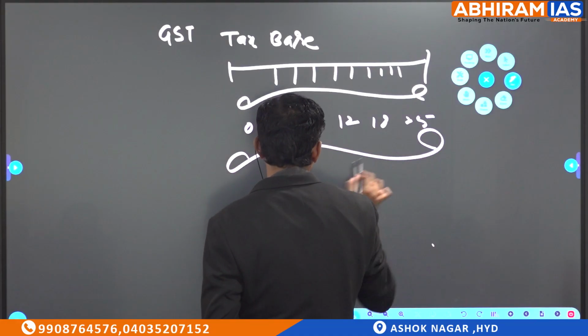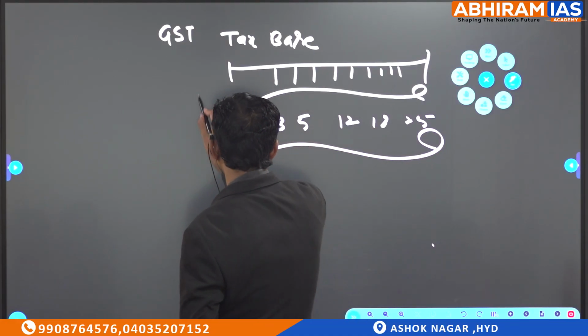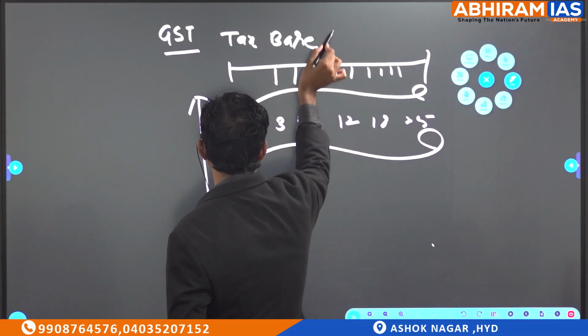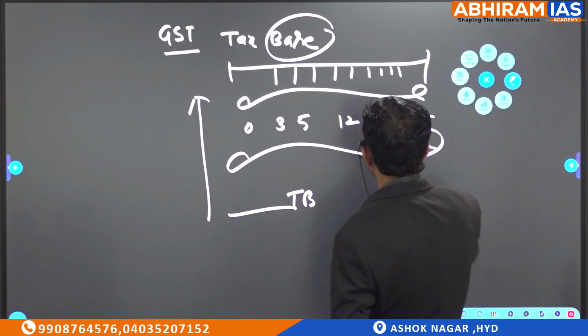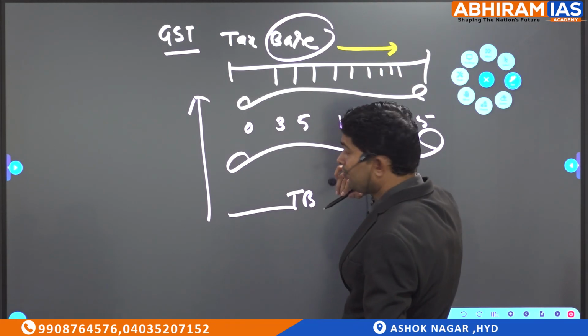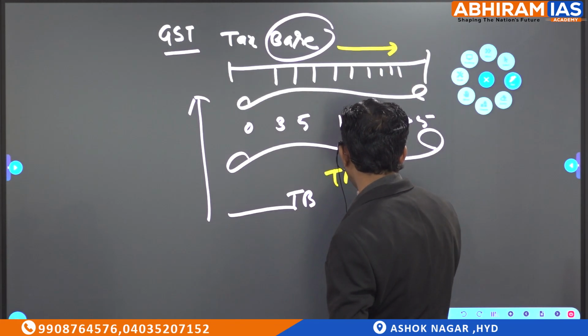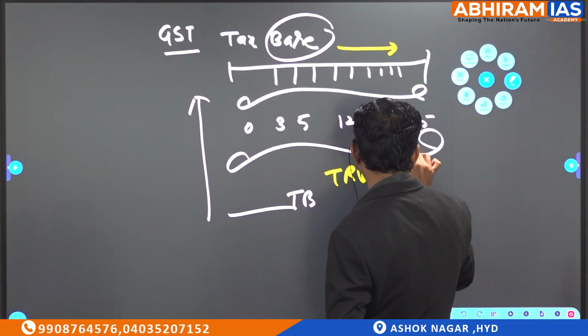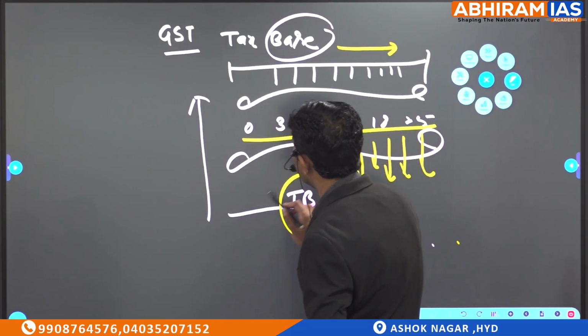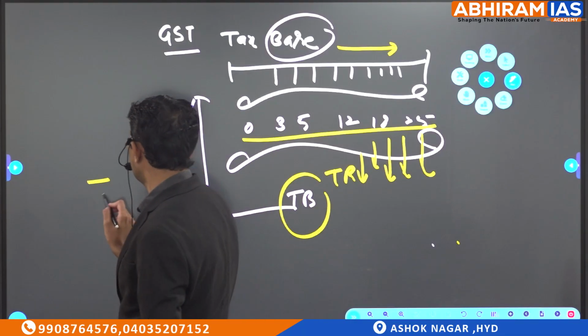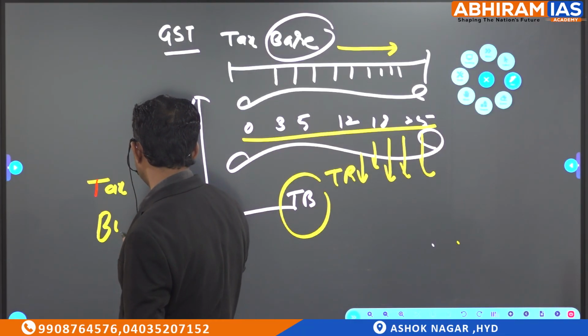So overall tax buoyancy for the government will increase. Look at the words. The tax base was earlier low, now we widen the tax base. And tax rates relatively we lowered, with multiple slabs. In the process, tax buoyancy for the government is supposed to increase.